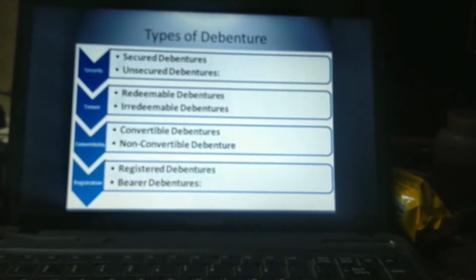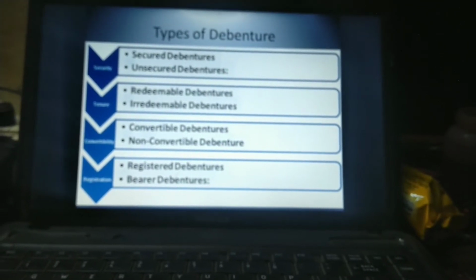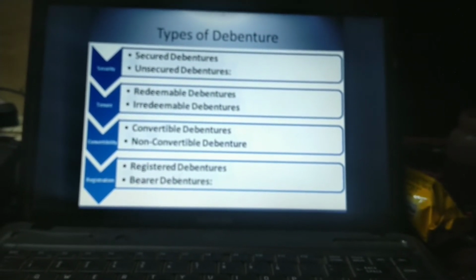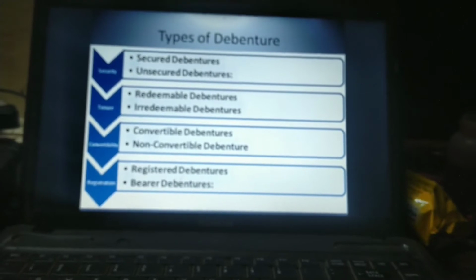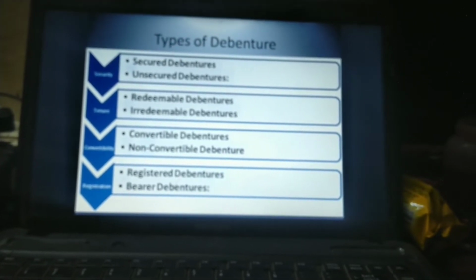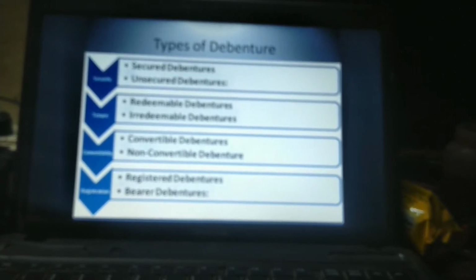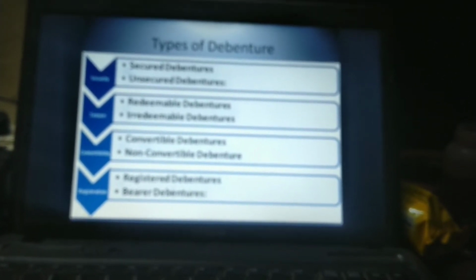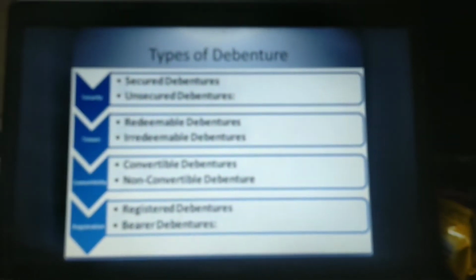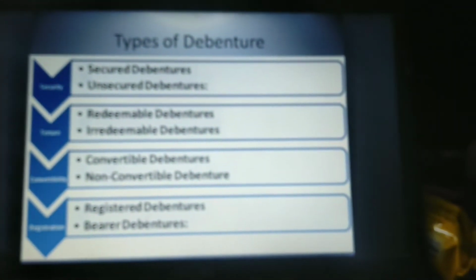Redeemable and irredeemable: the same concept we have seen in preference shares. This kind of debenture will be redeemed after a certain period, which means the amount will be settled after a set period, like 3 years, 5 years or 10 years. Whereas if it is irredeemable, the company will not take it back within a certain limited period.